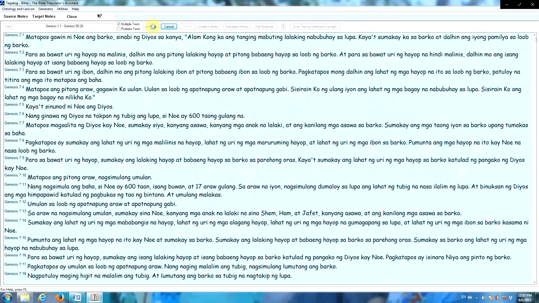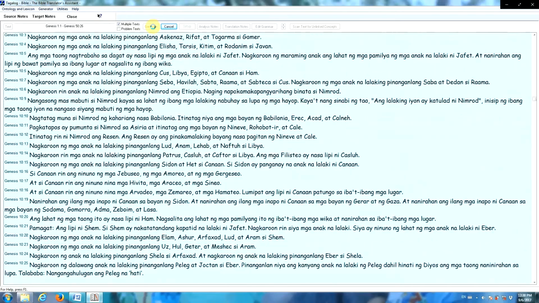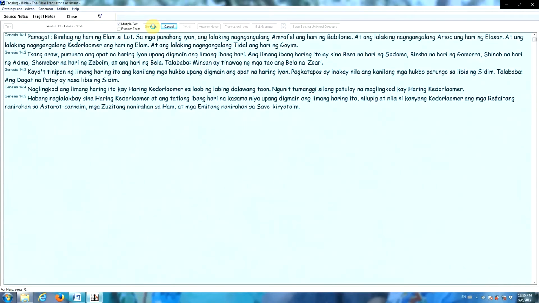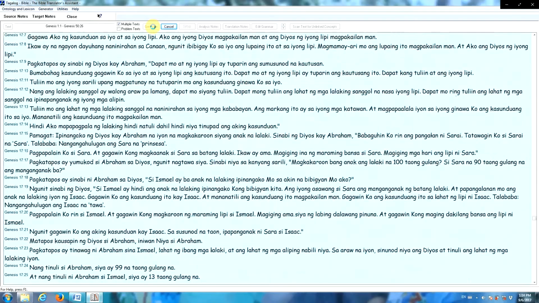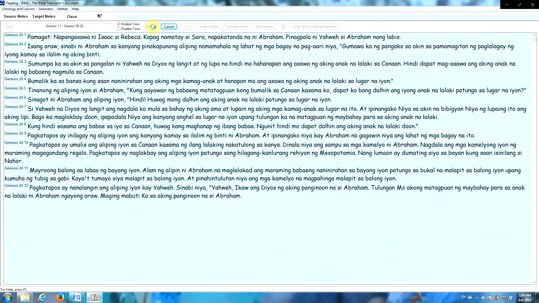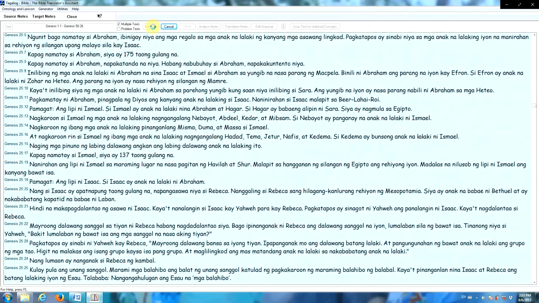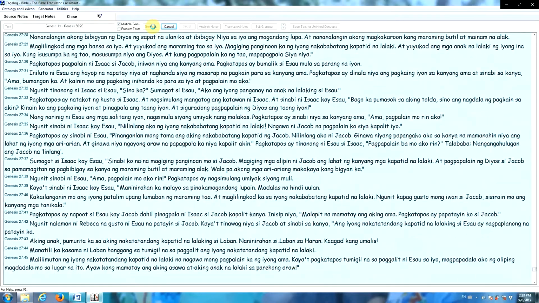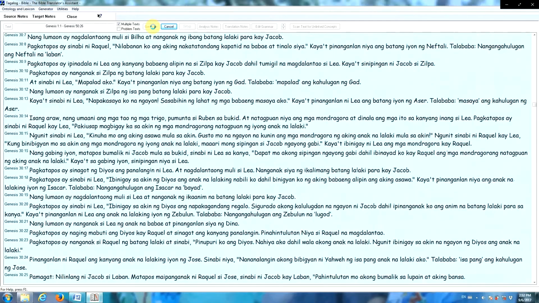Now this is a time lapse. In real time, this would take approximately 3 hours. But our software is now applying the Tagalog lexicon and grammar to our source text for Genesis and producing this draft. We could give this draft to any Tagalog speaker, and he or she would easily be able to understand it. It's not polished. It needs to be cleaned up.